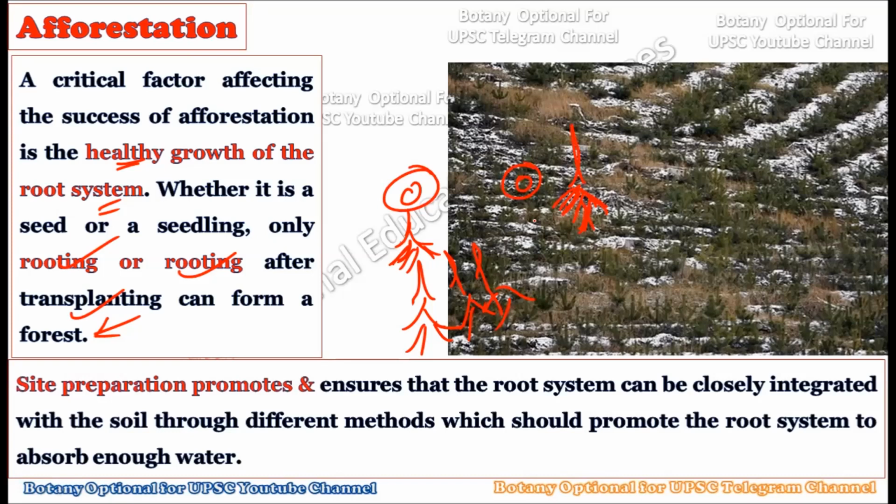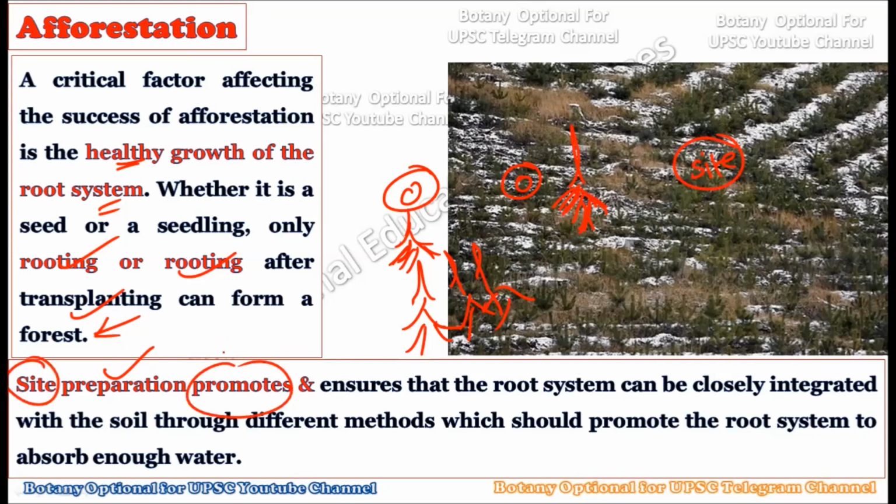Now the site preparation will promote and ensure that the root systems can be closely integrated with the soil. That is, whatever site you want to afforest, that particular site should have some preparation first. We should make sure that the root system and the soil get perfectly combined with one another. That is, loosening of the soil will be required in the first place. We cannot go to a barren area and directly plant the seedlings or the trees. In such a case, there is a large chance of failure of this program.